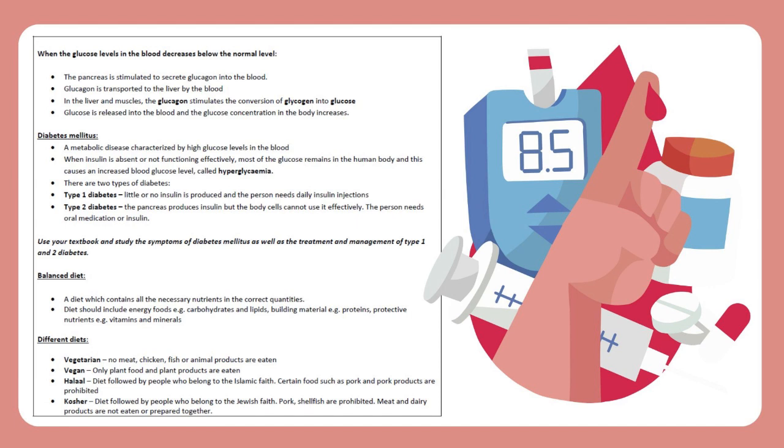Type 1 diabetes, little or no insulin is produced and the person needs daily insulin injections. Type 2 diabetes, the pancreas produces insulin but the body cells cannot use it effectively. The person needs oral medication or insulin. Use your textbook and study the symptoms of diabetes mellitus as well as the treatment and management of type 1 and 2 diabetes.